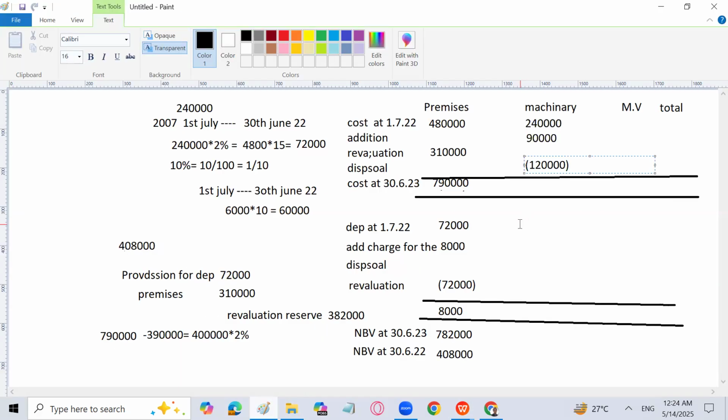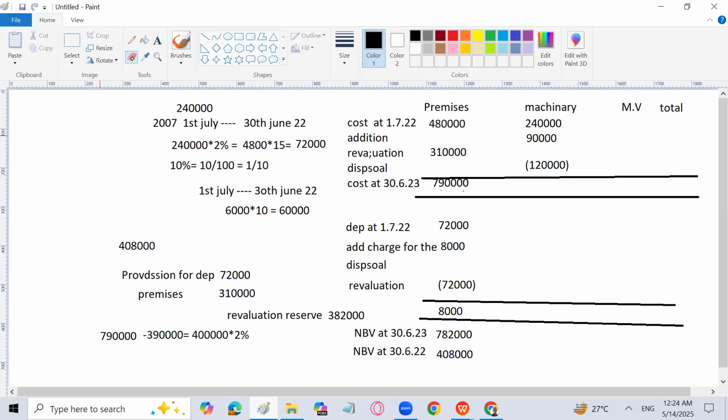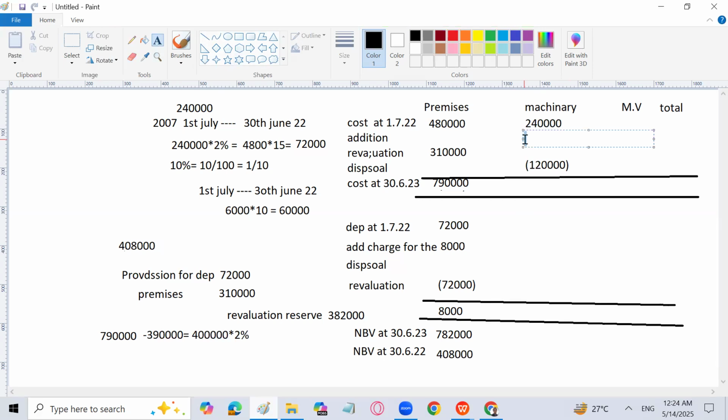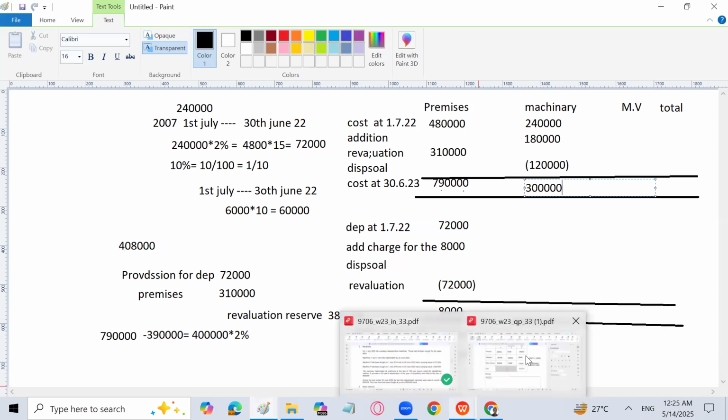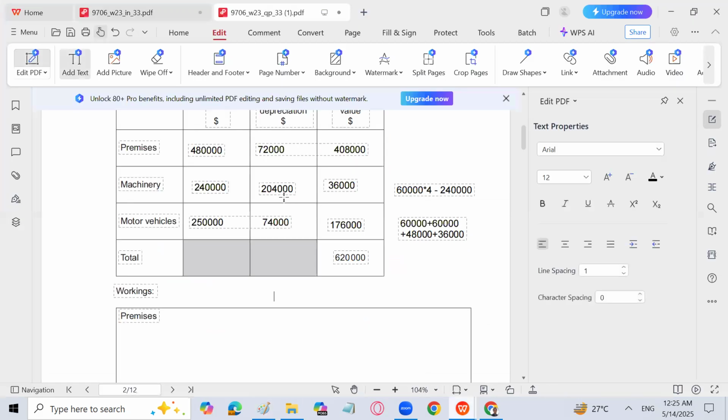So it will be 90,000 into 2, it will be 1,80,000. I will write here 1,80,000. And 2 machines have been sold already at a price of 60,000 each. 60,000 into 2, 1,20,000. So the amount is going to be 3 lakh, which is the cost at 36/2023. Now, provision for depreciation at the start, we have already 2,04,000.